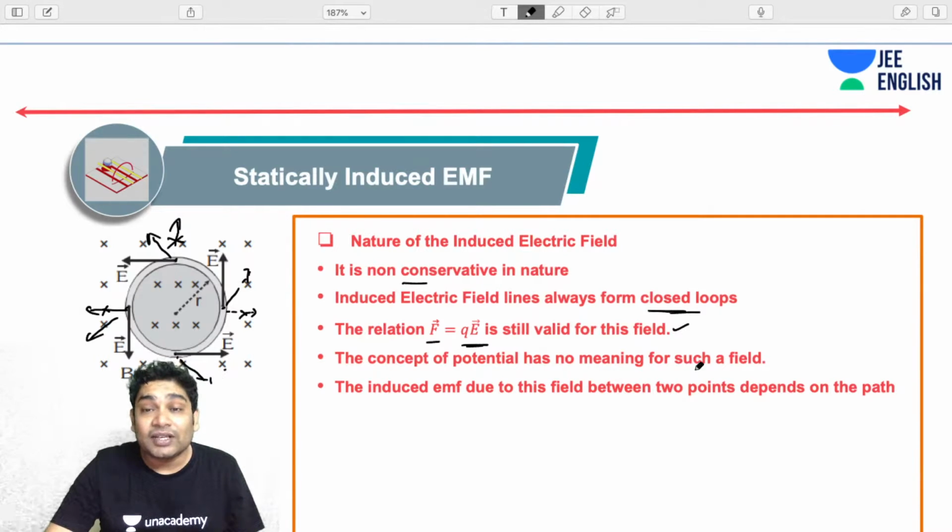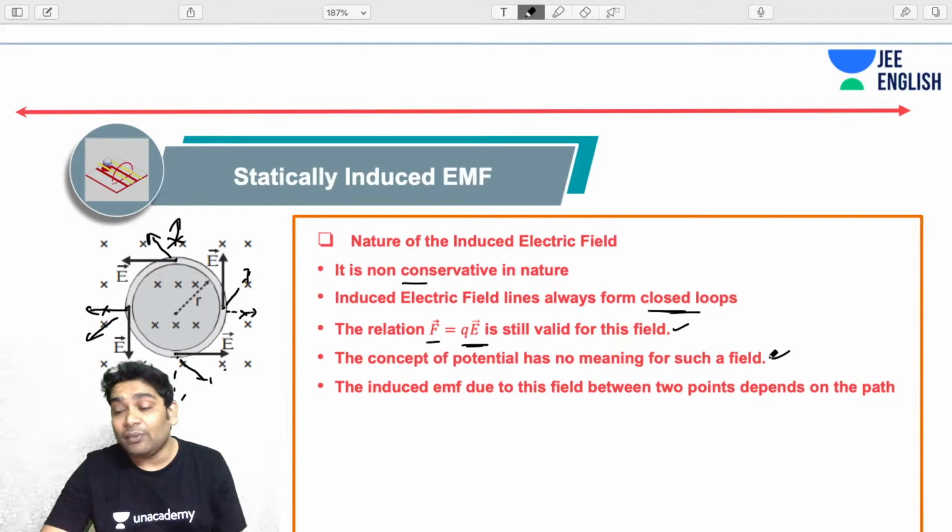The concept of potential has no meaning for this. Why? Because that is only defined for conservative fields. So please remember you cannot define a potential for this. Now the induced EMF due to this field between 2 points depends on the path also.